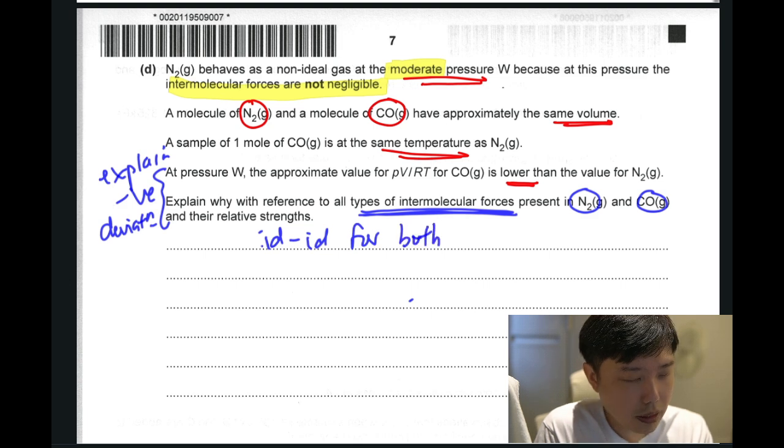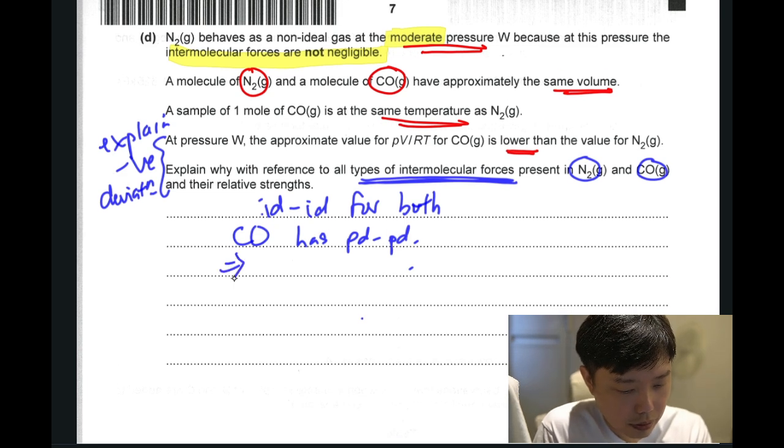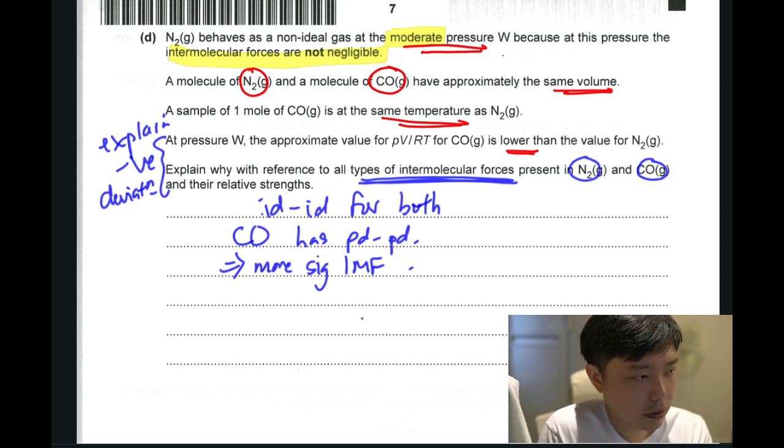Since they have the same volume, their ID is kind of the same for these two, but only CO has PD, permanent dipole. So this will be a more significant attraction, significant IMF, for the attraction between your molecules.